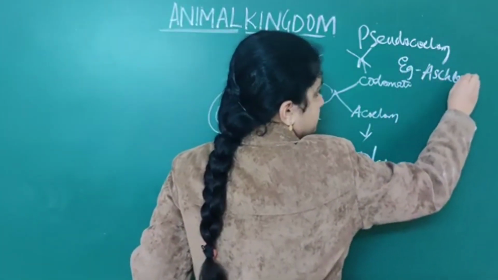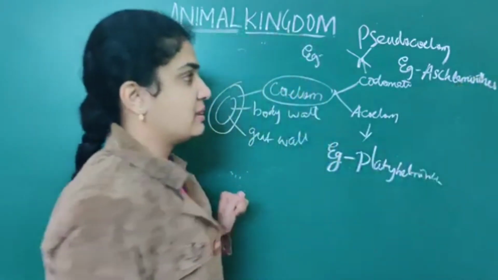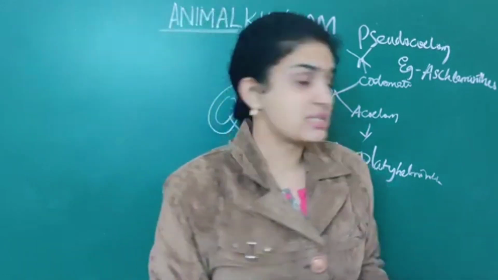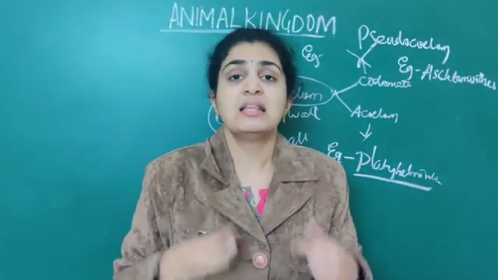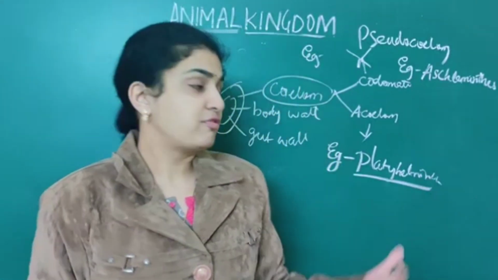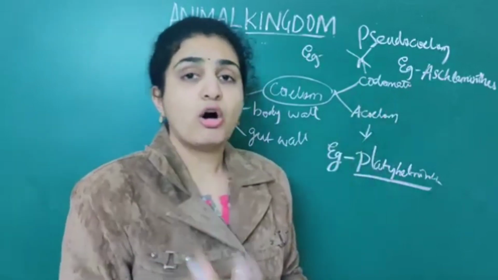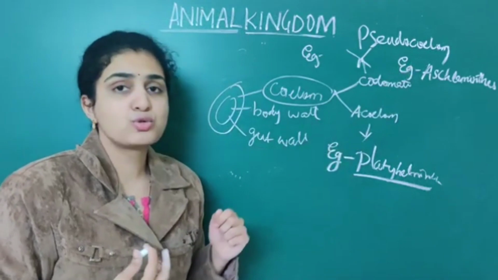Aschelminthes. Aschelminthes means nothing but round worms. When it comes to platyhelminthes, they are flat worms. That is Taenia, liver fluke; all will come under platyhelminthes. Aschelminthes means all the hookworm, roundworm, Ascaris; they all will come under pseudocoelom.